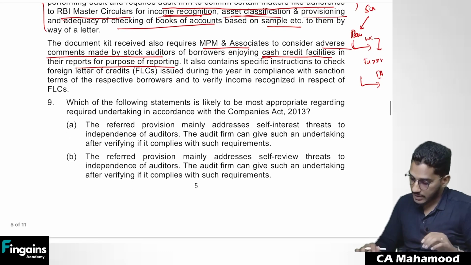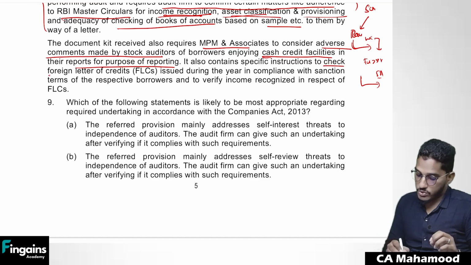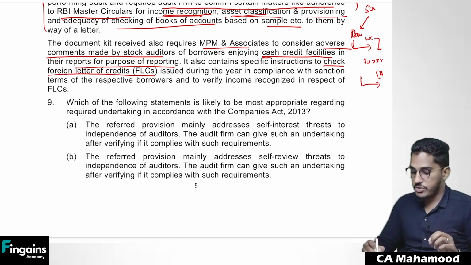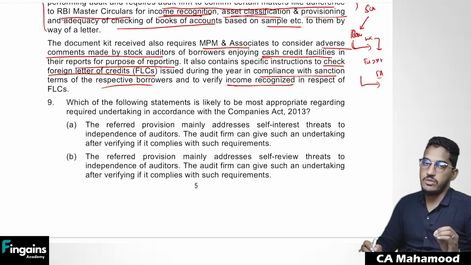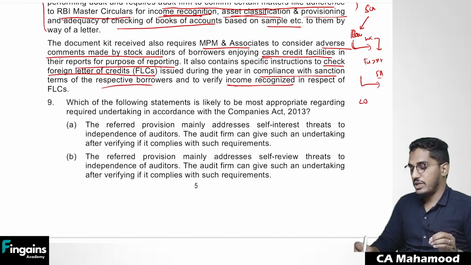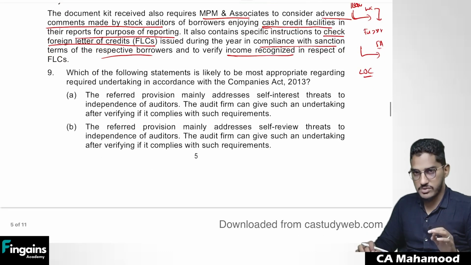Next, what is there? It also contains specific instructions to check foreign letters of credit issued during the year in compliance with the sanction terms for the respective borrowers and to verify income recognized in respect of foreign letters of credit. So particularly the statutory central auditor asked the branch auditor to pay more attention to foreign letters of credit. As we all know, letter of credit is a non-funded advance. When the bank is giving a letter of credit, it does not involve any actual flow of funds. It is a non-funded advance. So specifically they need to verify these foreign letters of credit also.